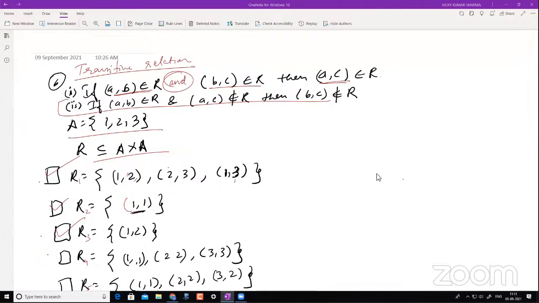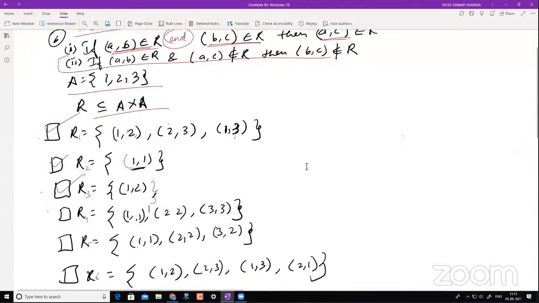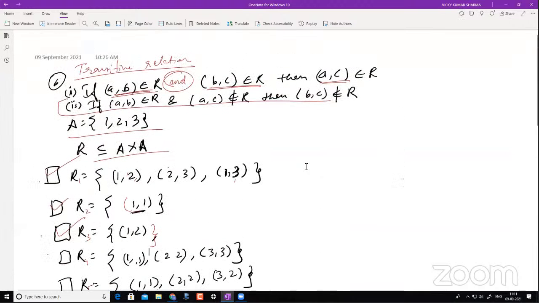Now again same here. If A comma B belongs to R and B comma C belongs to R, I have A comma B. Do I have B comma C here? The answer is no. I don't have B comma C, and therefore this is a transitive relation. That's all. Basically, in AND conditions, both conditions need to be satisfied. If you have these two, then you will have to check for this. If you don't have this one or any of these, then you will say that it is a transitive relation. Clear?